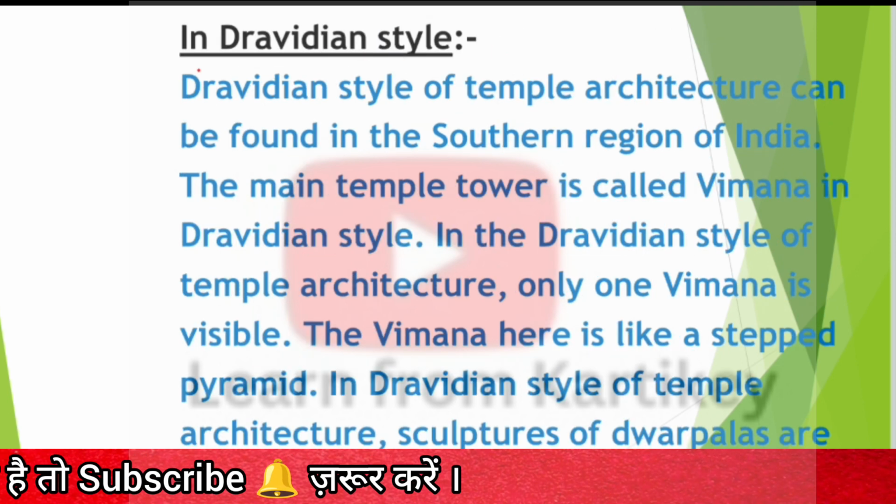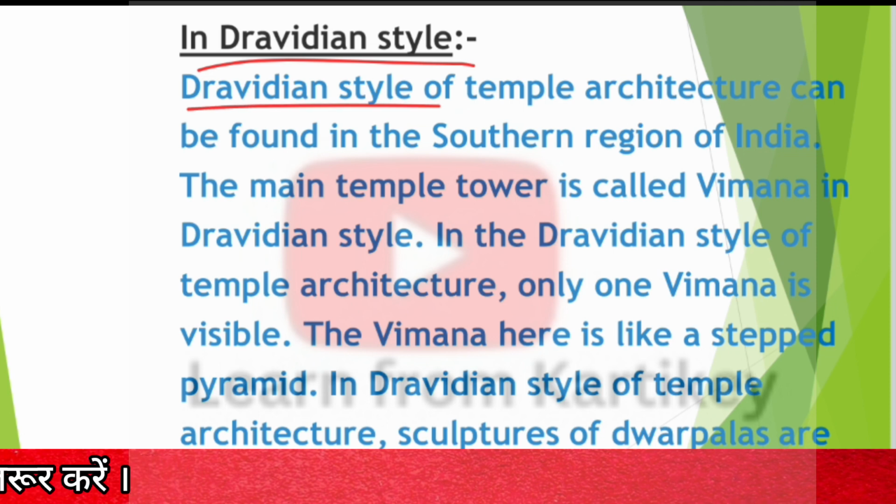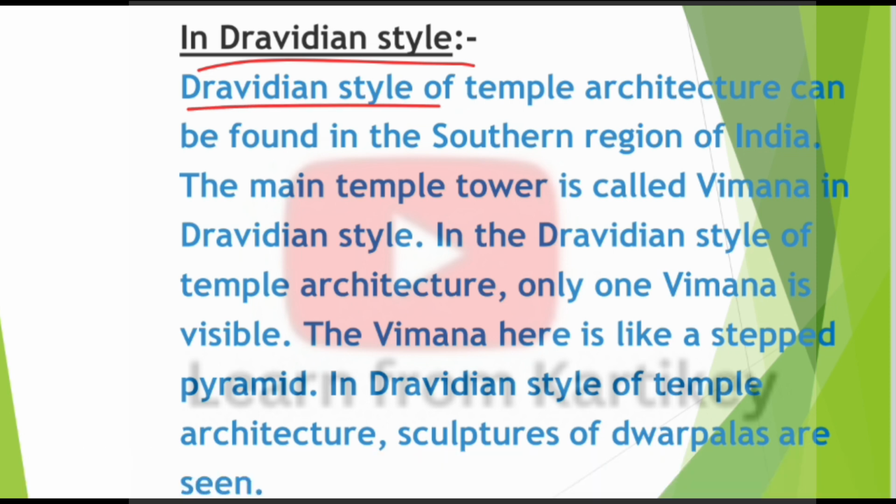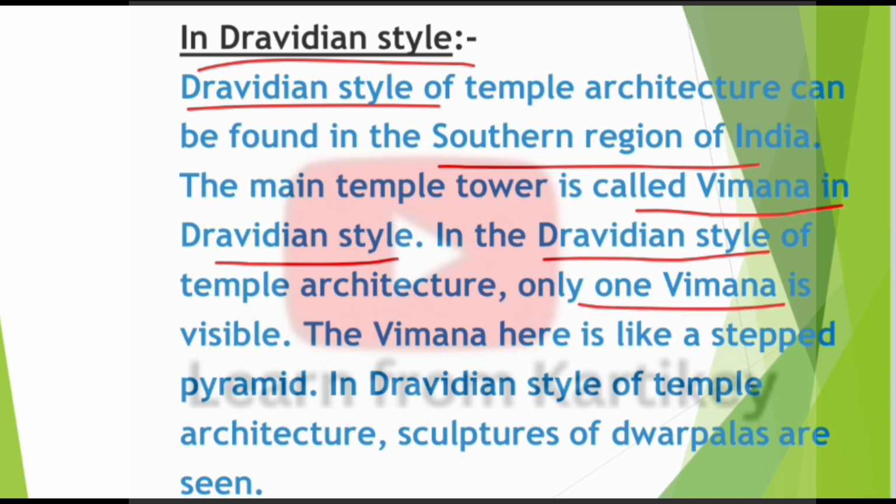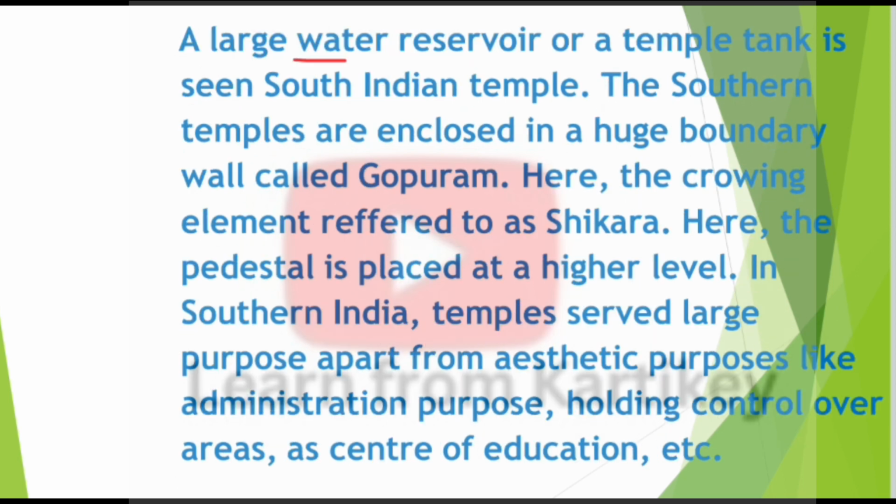In Dravidian style, temple architecture can be found in the southern region of India. The main temple tower is called Vimana in the Dravidian style. Only one Vimana is visible. The Vimana here is like a stepped pyramid. In the Dravidian style of temple architecture, sculptures of the Dwarapalas are seen. A large water reservoir or temple tank is seen in South Indian temples.